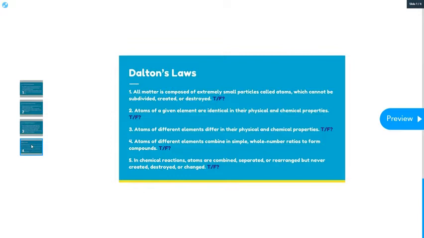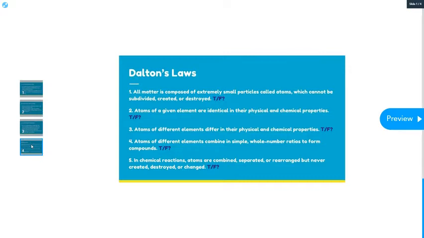Then number 3, atoms of different elements differ in their physical and chemical properties. Still true today. So sulfur is one element, and it's different than iron, which is another element. So you could see, remember from the lab, iron was magnetic, sulfur was not magnetic. They looked different, they reacted differently. So therefore, that one is still true today.